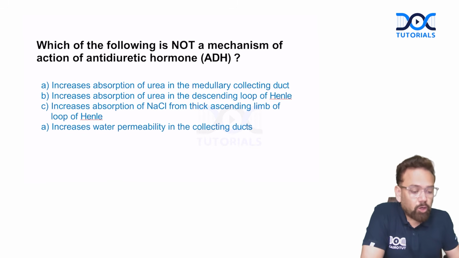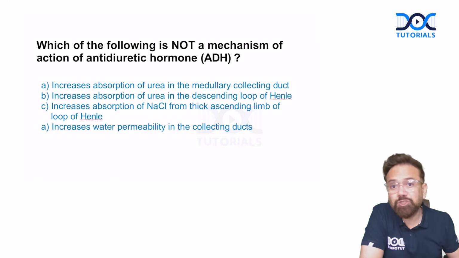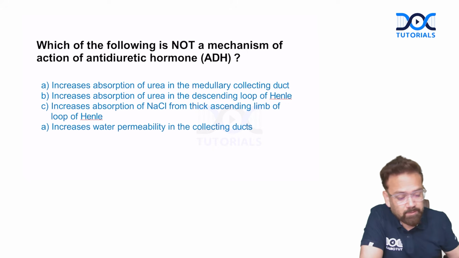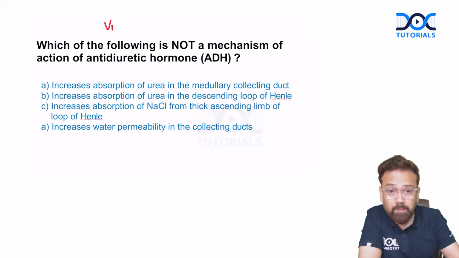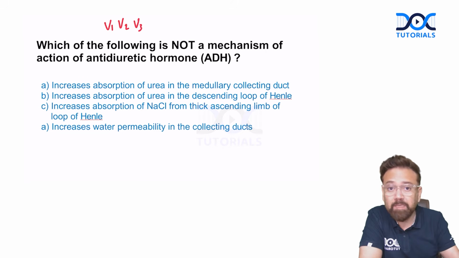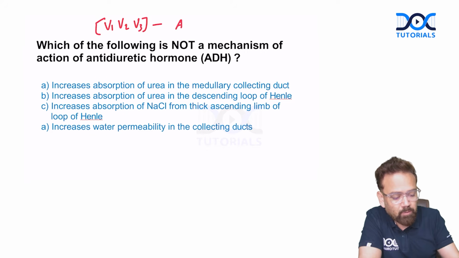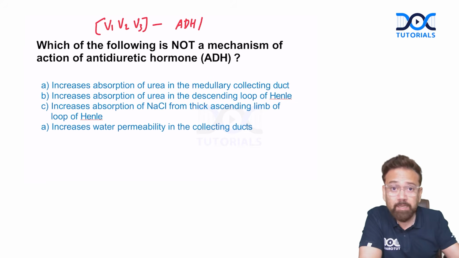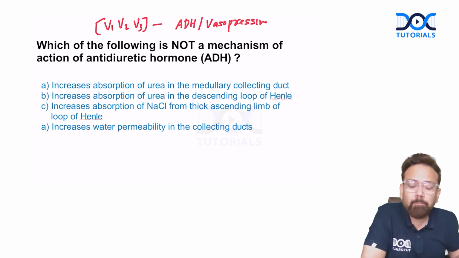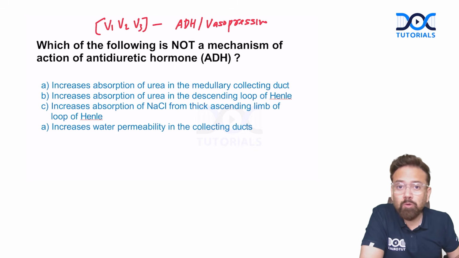Which of the following is not a mechanism of action of ADH? ADH is again a very important topic. They ask you about the receptors. There are 3 receptors: V1 in the blood vessel, V2 present in the principal cell of the collecting duct, and V3 for release of ACTH from the anterior pituitary. So V1, V2, V3 are acted upon by the hormone ADH. Why V? Because ADH is also called vasopressin. It is important for maintaining medullary hyperosmolarity also via the urea cycle, and it also reabsorbs water from the collecting duct.